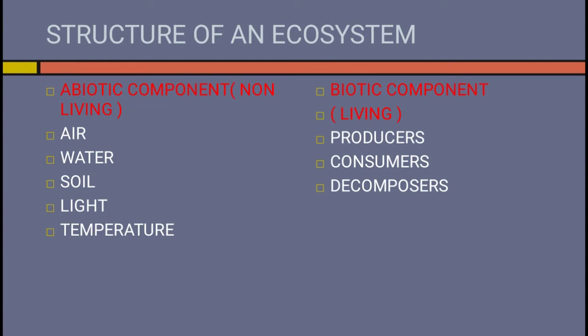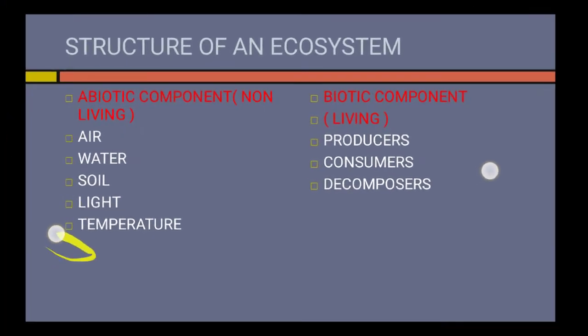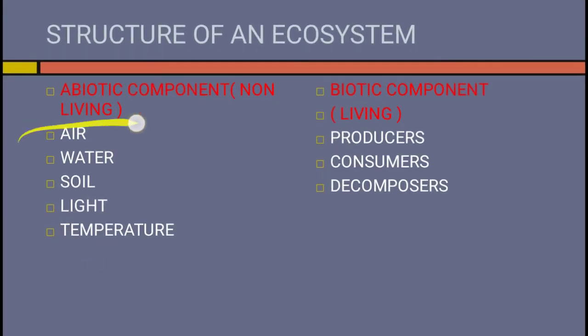Now let us discuss about structure of an ecosystem. Ecosystem has two components, abiotic component and biotic component. Abiotic means non-living and biotic means living. Abiotic components consist of air, water, soil, light, temperature. And biotic component consists of producers, consumers and decomposers.